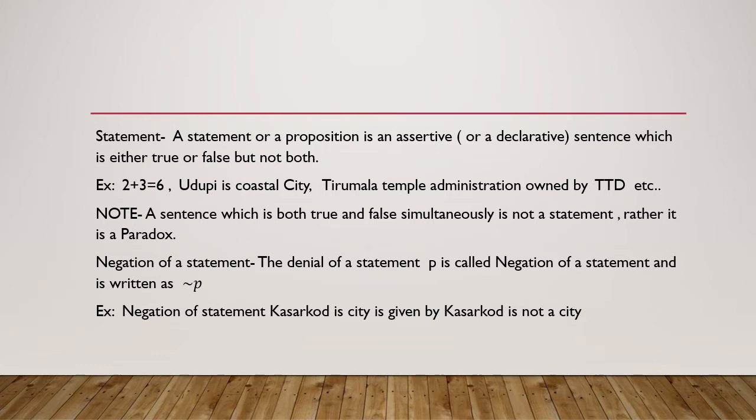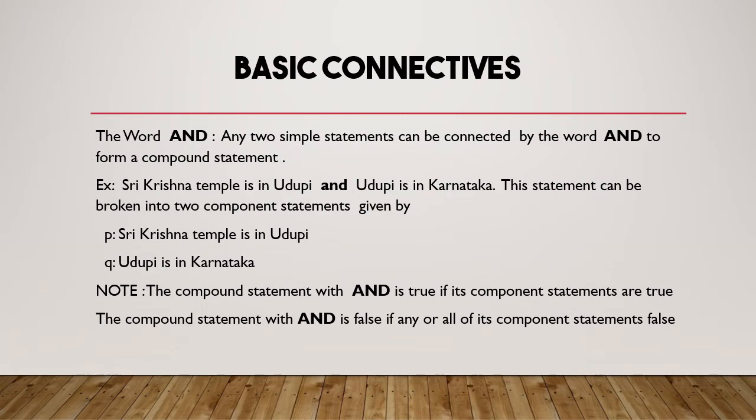Okay, now we'll move on to the next concept. So there are some basic connectives we use in mathematical reasoning. The very first thing is and. Then we will use or. And there are some connectives like if then, if and only if. So what do you mean by all these things? We will discuss one by one. The word and.